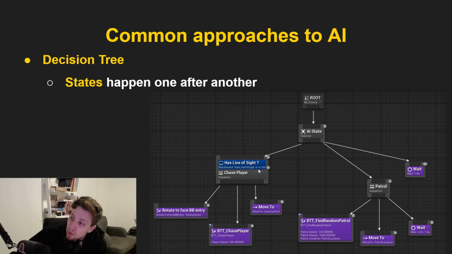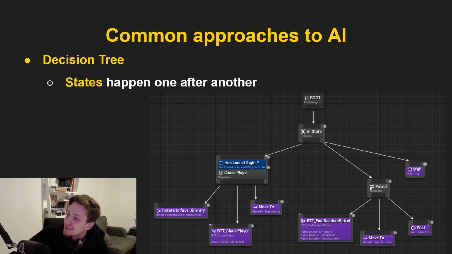If so, it's going to go into our state of chasing the player. And here we will execute a few actions, one after another, sequentially. So we can rotate towards it, chase him. Chasing means moving to location. This is a bit of nonsense we don't care about here, but what's important is that they are executed one